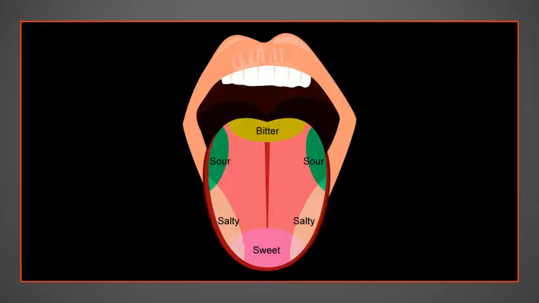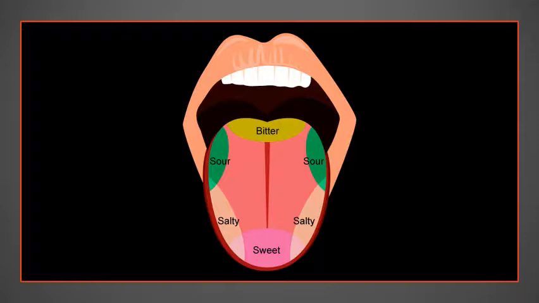Today you try, you take a few cubes of sugar and just put it inside your tongue. See if you can taste it. You cannot. And if you take salt and put it in the inside end of the tongue, then also it becomes difficult for you to taste that salt. So there are particular regions present which are for the particular taste itself. Okay, so bitter in the back and sweet in the front.